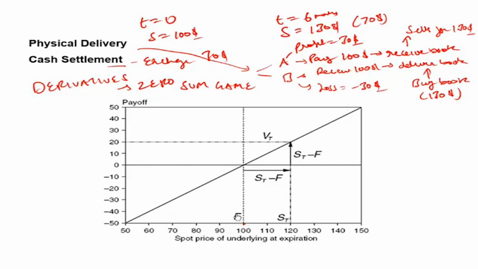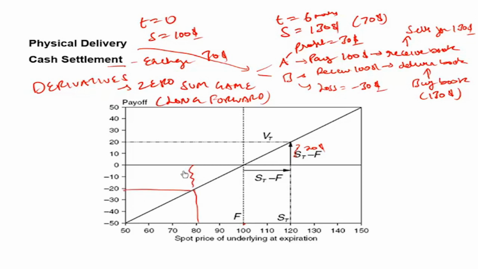The diagram that you see below is the payoff for the long counterparty in the forward that we discussed. If the price of the book remains at $100, which counterparty gains? There is no profit, no loss for either the long or the short. If the price ends at $120, the long party will gain $20. He will buy for $100 and sell for $120. If the stock ends up at $80, the long counterparty will lose $20.